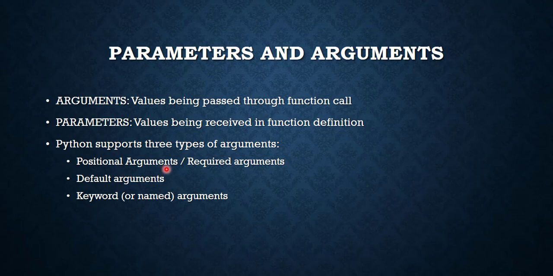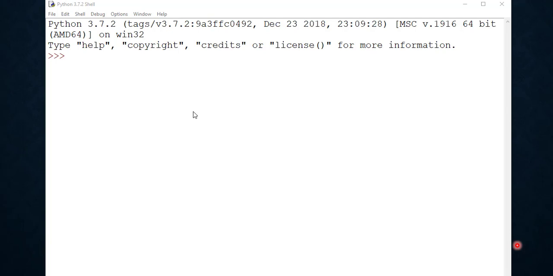So the first argument type available in Python is the positional argument, or required argument. Now we will discuss positional or required arguments with the help of one example. Till now we have written function call statements where the number of arguments that we are passing matched the number of parameters defined in the function definition header. What do we mean by this?